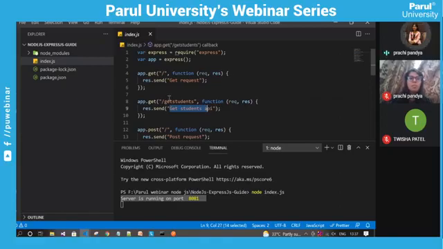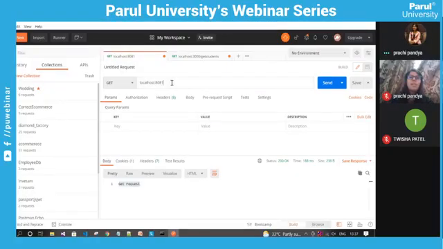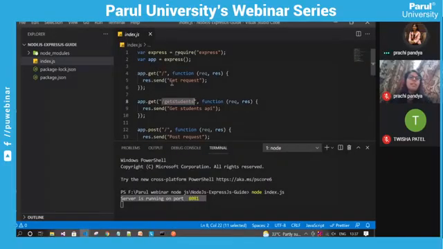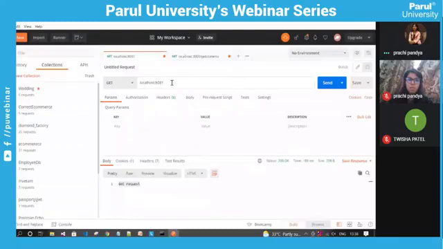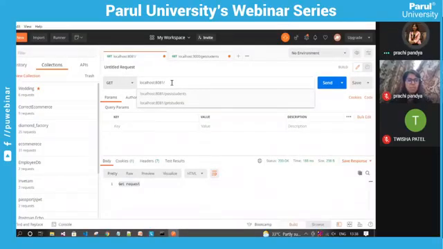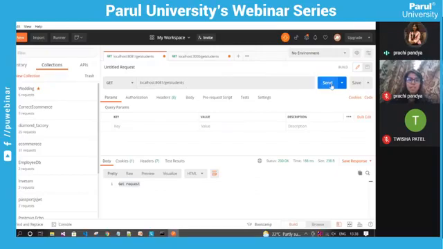So we will also check this API in our Postman. Now, this is not the root path. I am writing some additional characters also. So now I have to write forward slash, and I am writing get students. Now I am checking the API. Now I am getting the get students API response. So this is how we can call the different APIs.